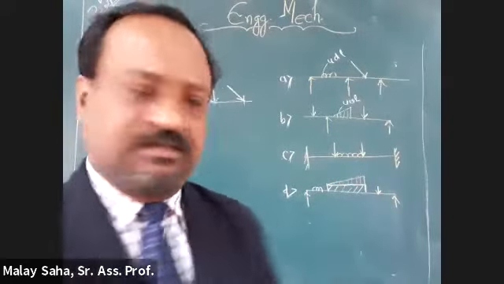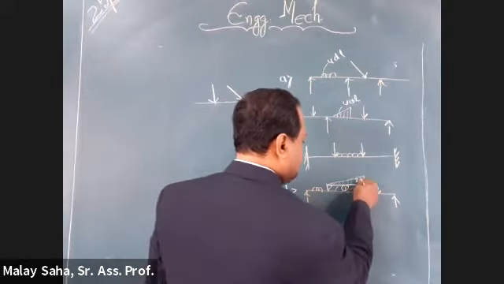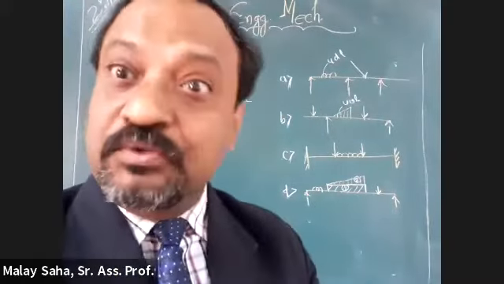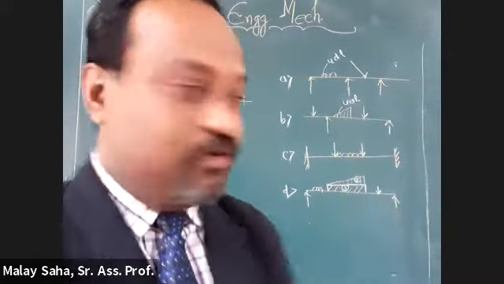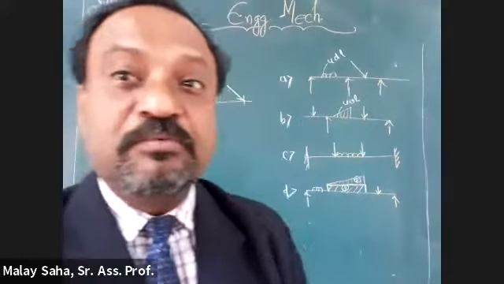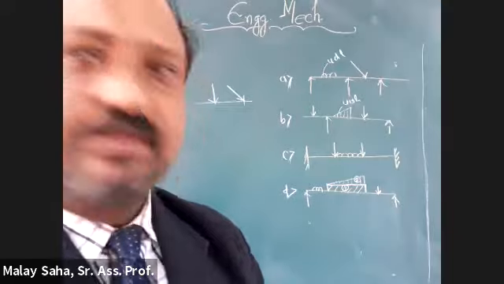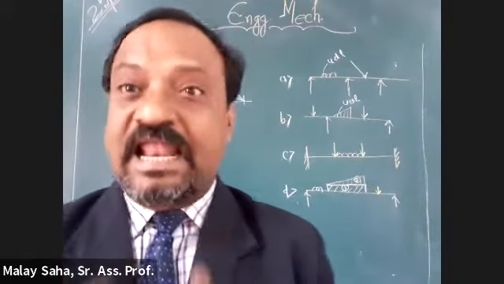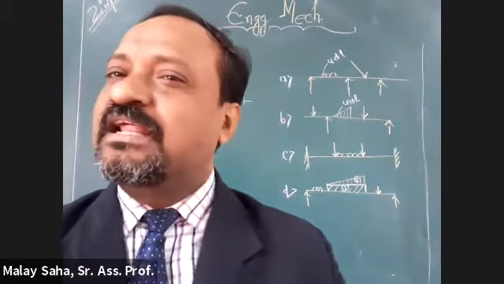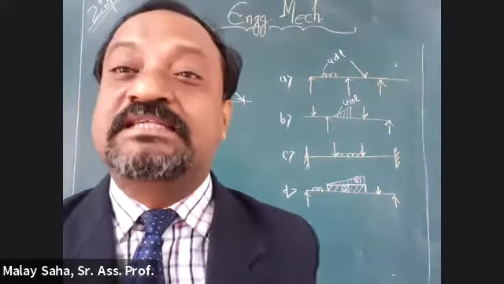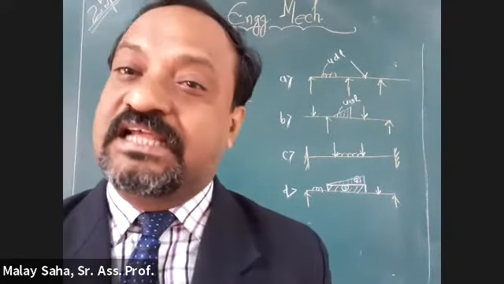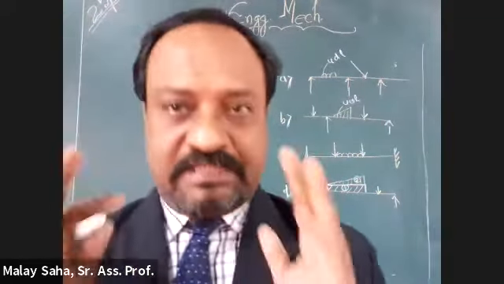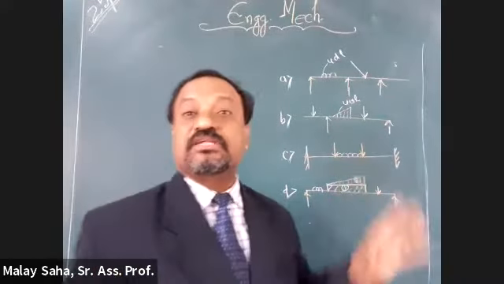Let us say this is part 1, that's part 2. How do you express part 1 in terms of load? UDL. Very correct. So part 1 is UDL. Now what about part 2? UVL, uniformly varying load. This is how you are supposed to analyze. Once this is clear, then you can rule the engineering mechanics, you can rule the structural engineering. Clear? Now we are confident about how to find out different types of beams along with the corresponding loads.